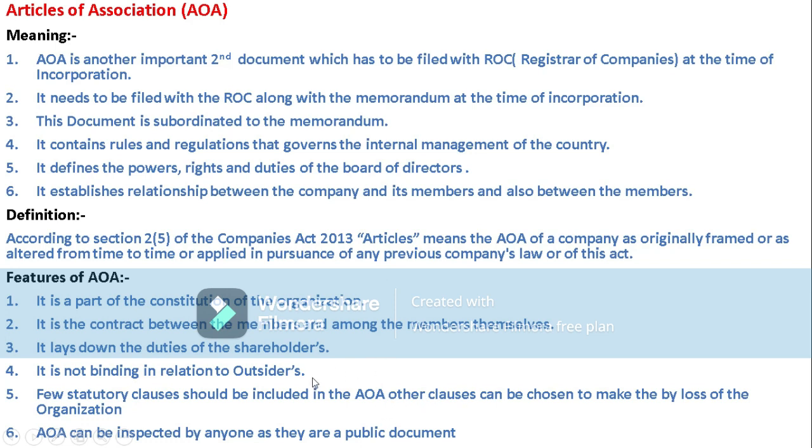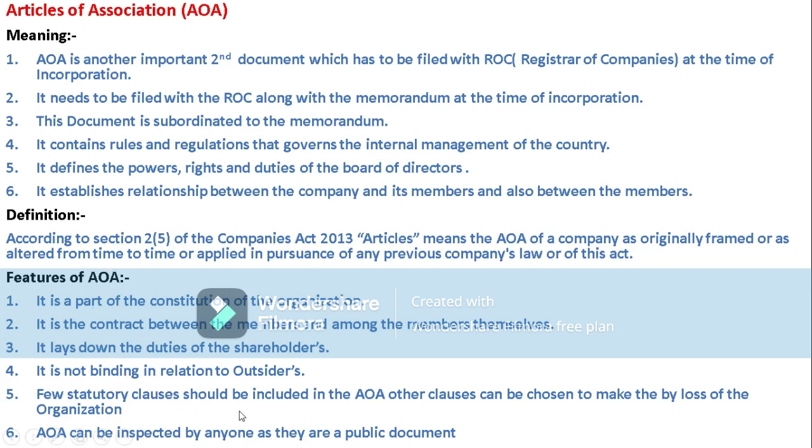Bylaw of the organization means that if any rules are needed for the benefit of the company, they can take other clauses also. Even though we have statutory clauses, we may choose other clauses which benefit the company. That is a feature of the articles of association.